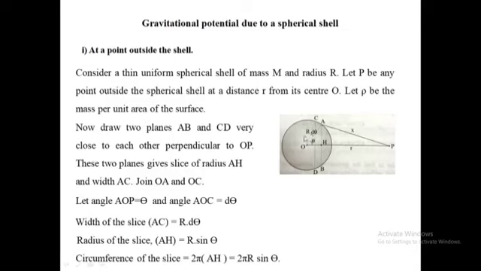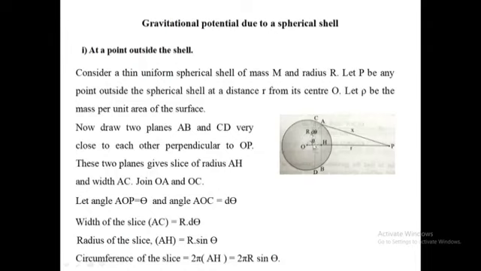Now draw two planes AB and CD very close to each other, perpendicular to OP. These two planes give a slice of radius AH and width AC. Join OA and OC. Let angle AOP be theta, and angle AOC be d theta.